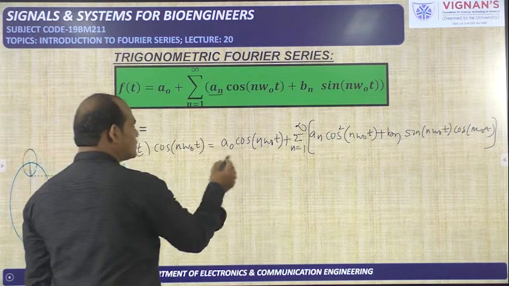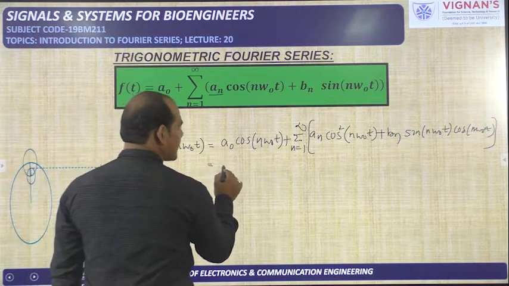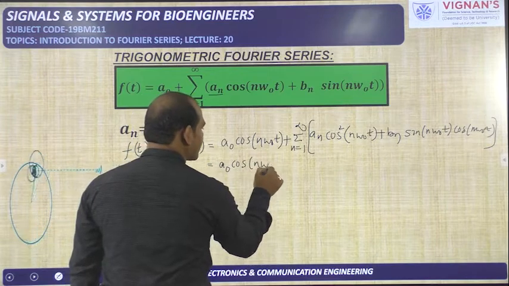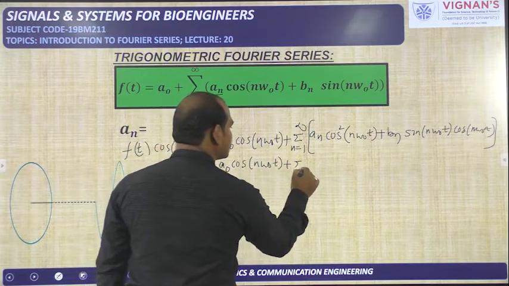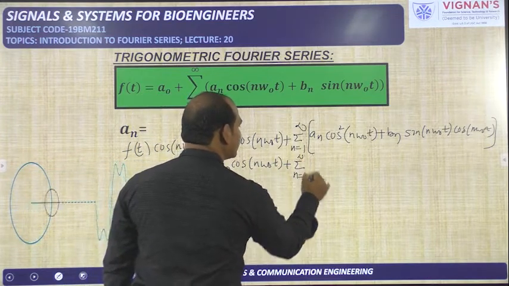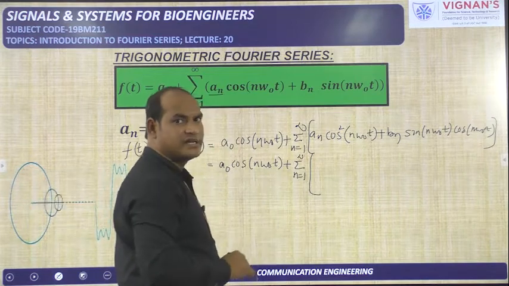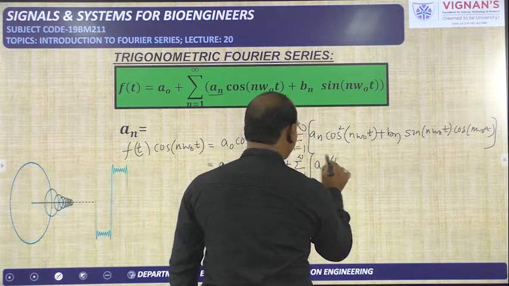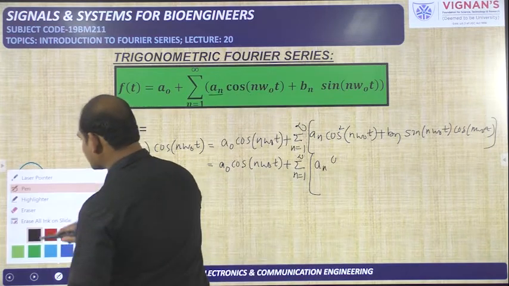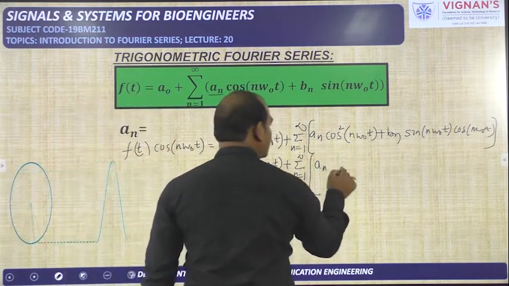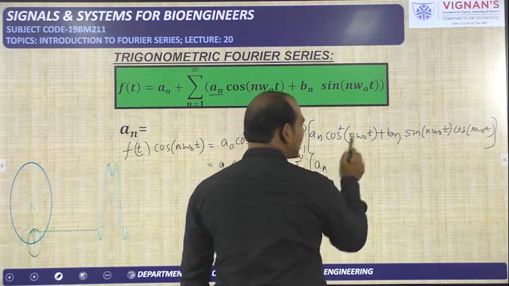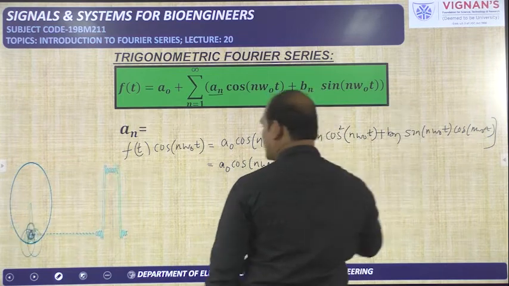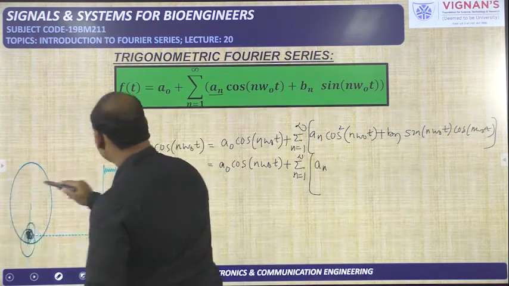Now if you see this equation very carefully, we can write it like this: a naught cos n omega naught t as it is, plus sigma n is from 1 to infinity. It is in the form of cos square theta. Previously I have given the equations for you; you can check that one.